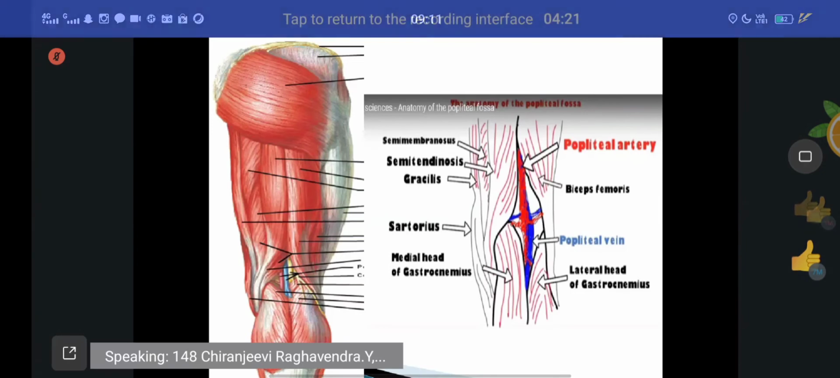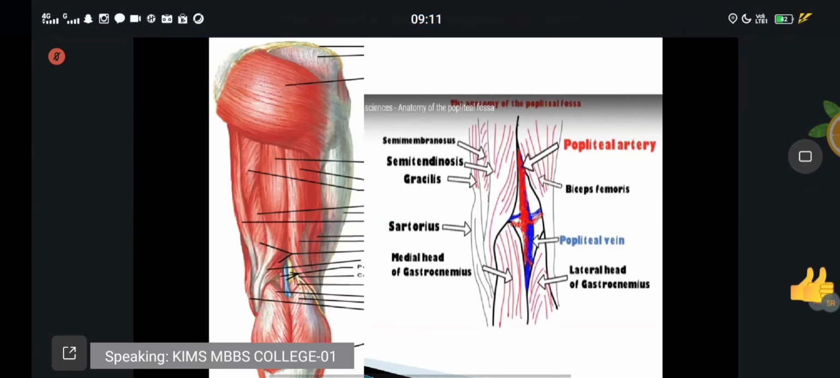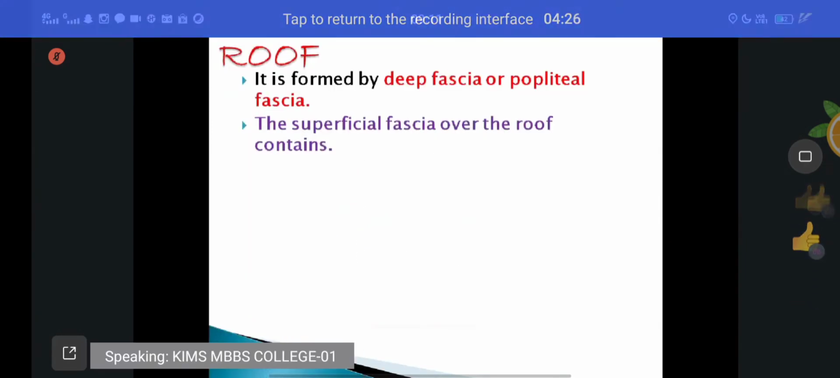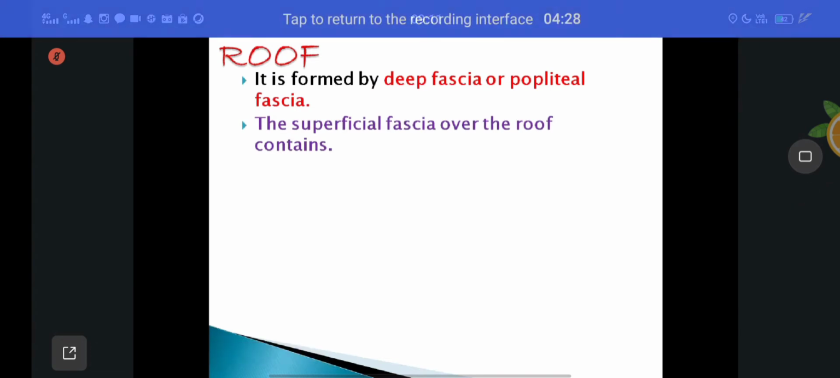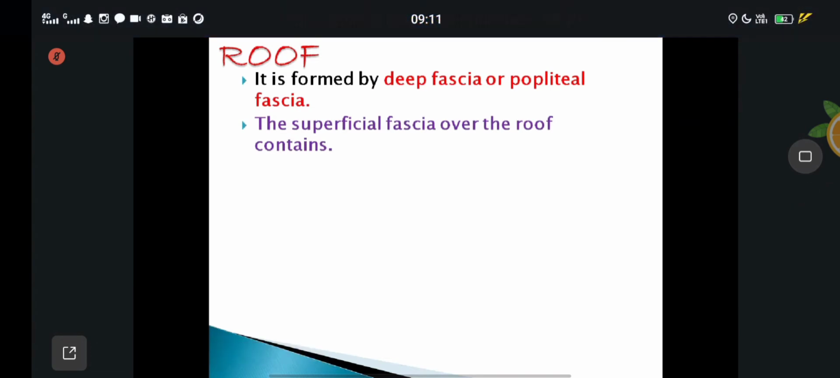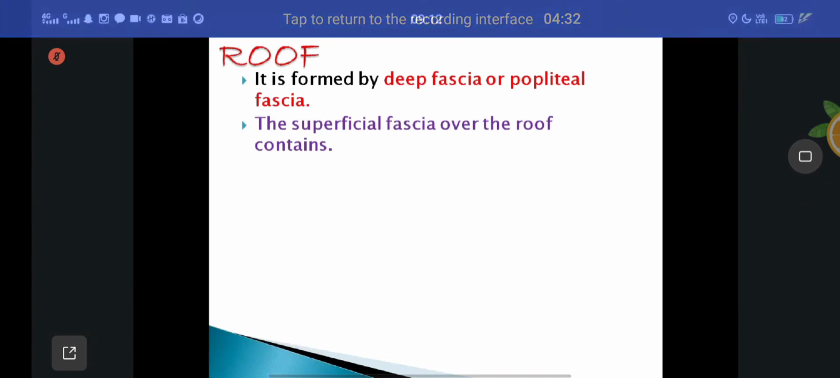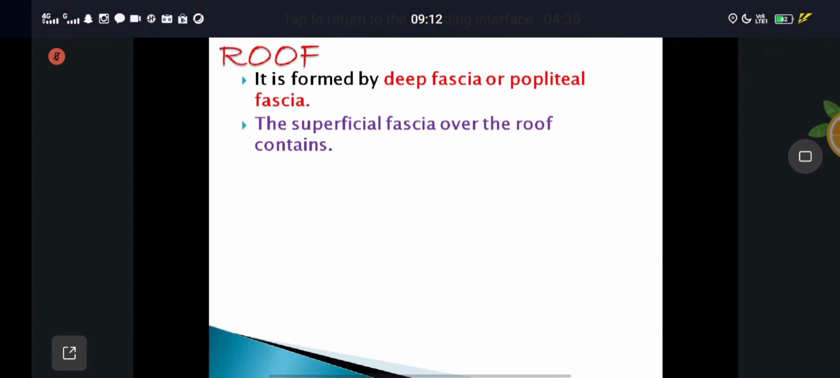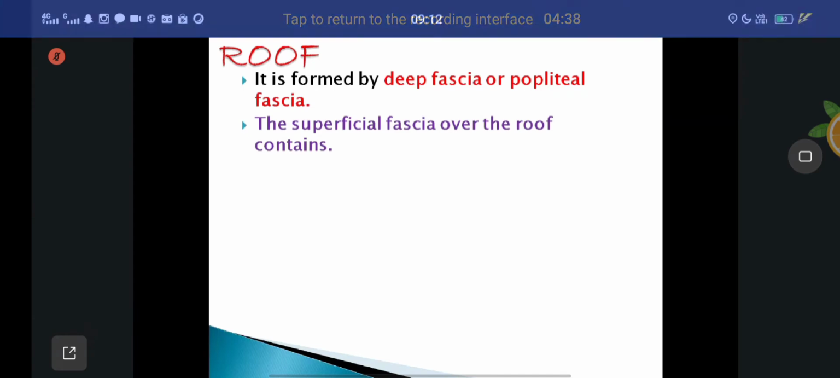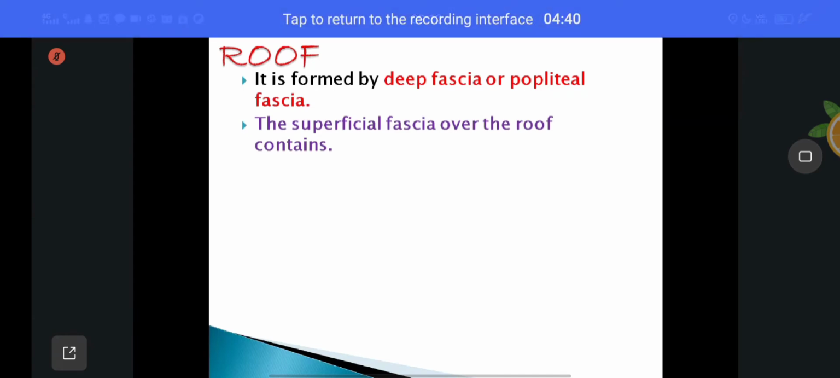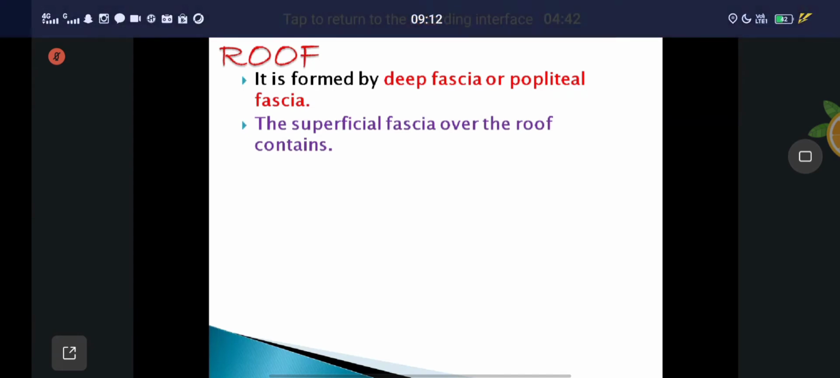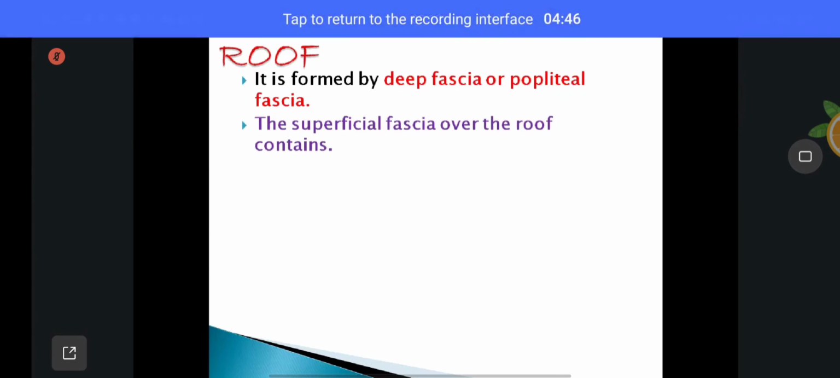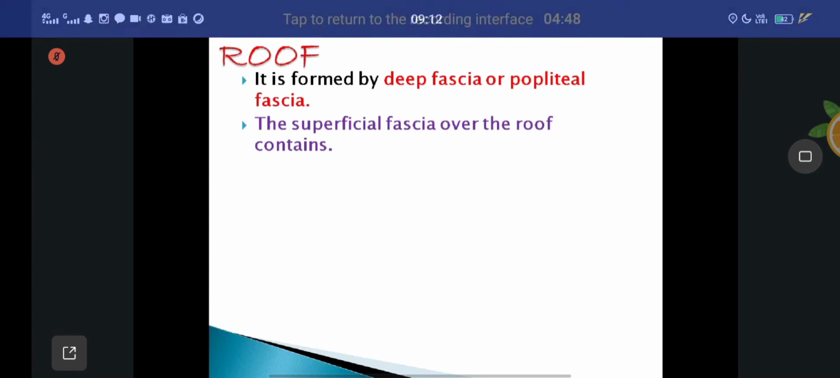Yes, sir. Next, coming to the roof and floor. Next, the roof. It is covered by deep fascia, also called popliteal fascia. The superficial fascia lies over the roof. Understand? This entire roof is covered by deep fascia or popliteal fascia. It covers the overall roof.